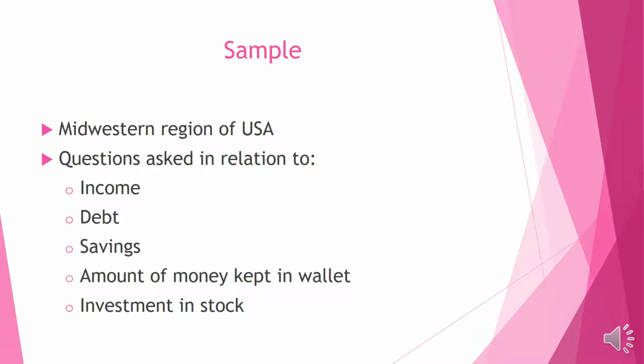The data was gathered from responses from a sample of persons in the Midwest of the USA in regards to questions regarding their income, debt, savings, and other important personal finance factors. For all the tests, the level of significance, or alpha, was set at 0.05.